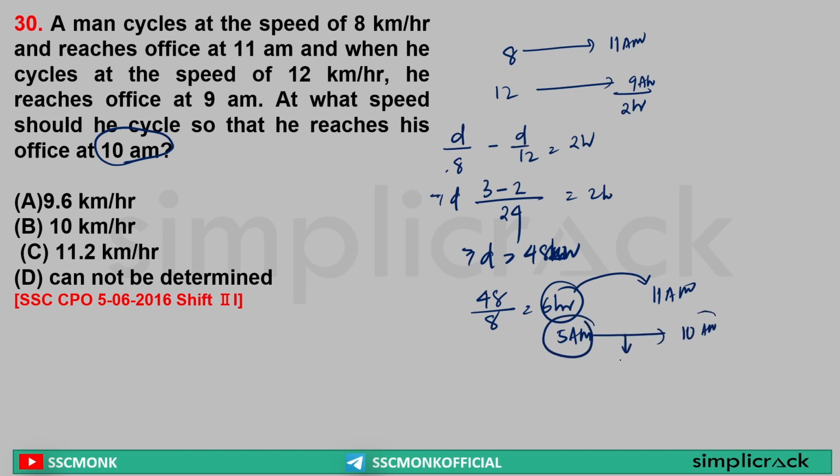So how much time is there? 5 hours. In 5 hours, someone has to travel 48 km. So their speed is equal to 48 by 5. 5 9s are 45, 30, 5 6s are 30. So the speed should be 9.6 km per hour. Clear? Yes or no? Basic thing.